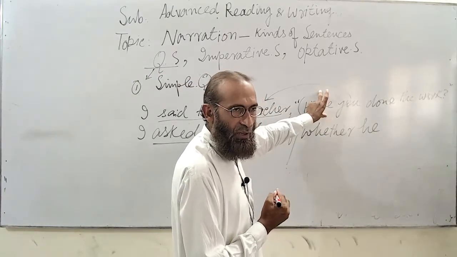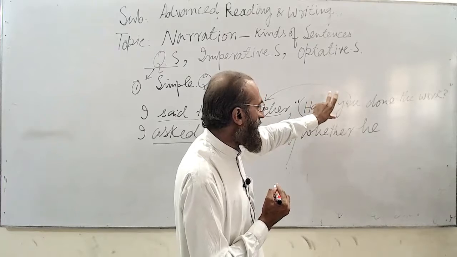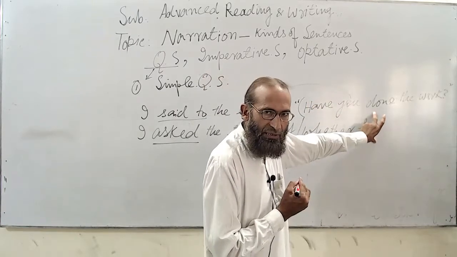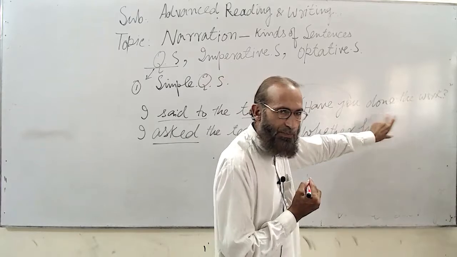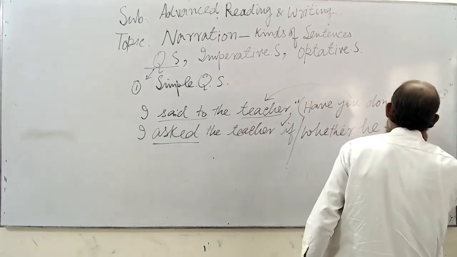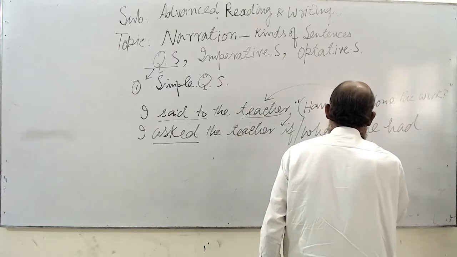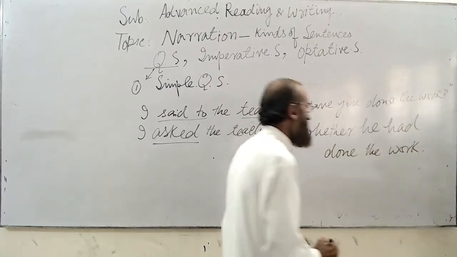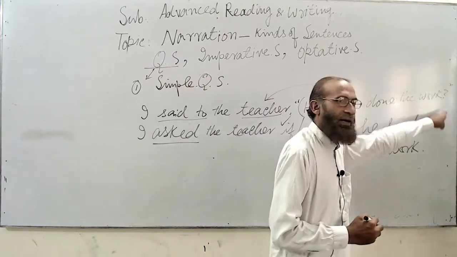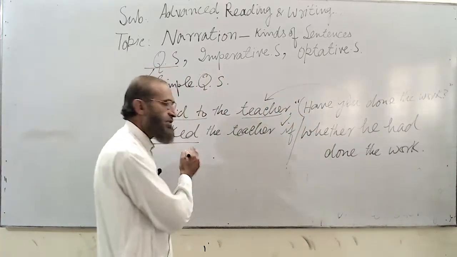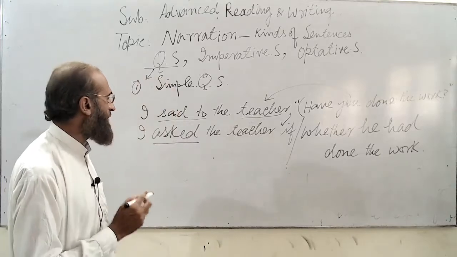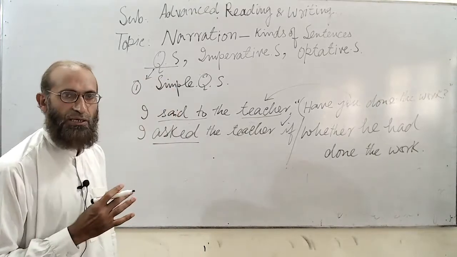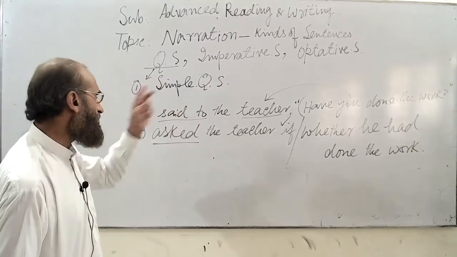Here it is in question form and the tense is present perfect, so you will write a positive sentence and use past perfect: he had done the work. There will be no question mark here, because asked shows the question. So this is the method for simple question sentences and how to change them into indirect narration. This is just simple.